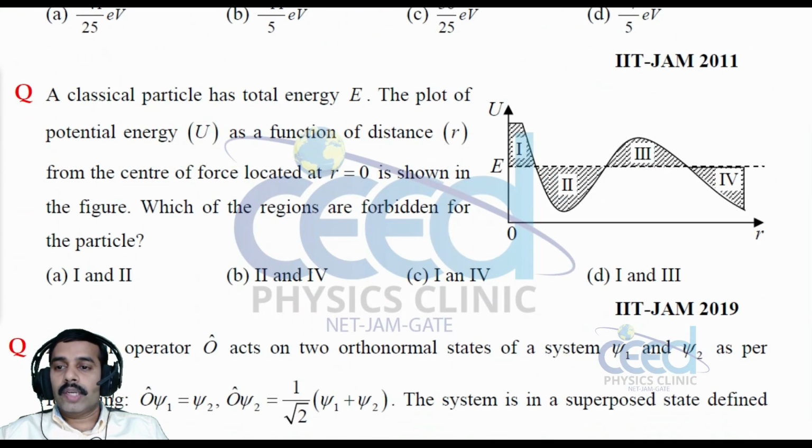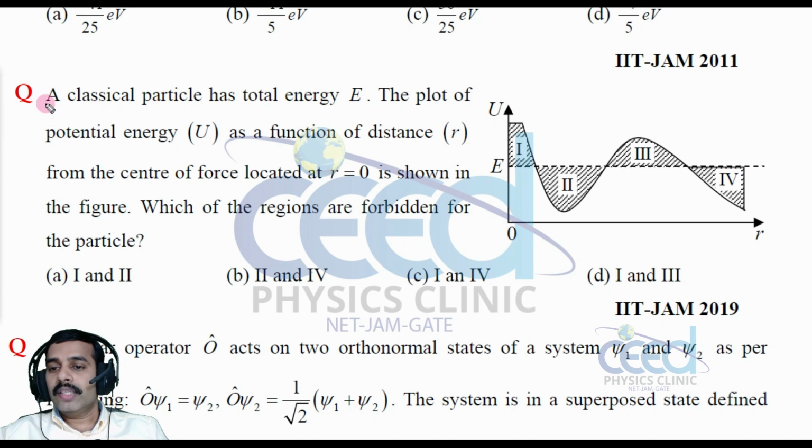Now let us come to another question. A classical particle has total energy capital E and the plot of the potential energy U as a function of distance R from the center of the force located at R is equal to 0 is shown in the figure. Which of the regions are forbidden for the particle?